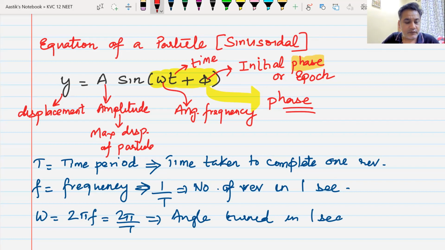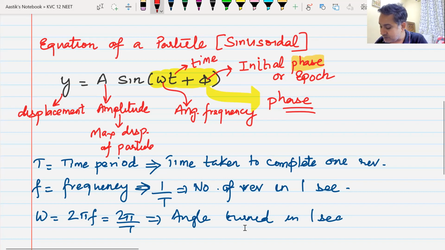Okay, then we move ahead and understand the meaning of phase and phase difference. So let us now write two equations.